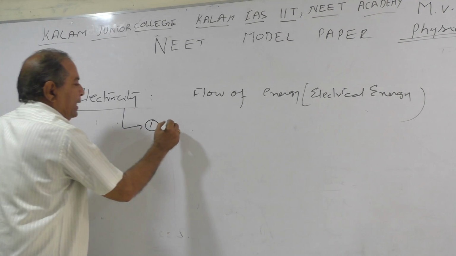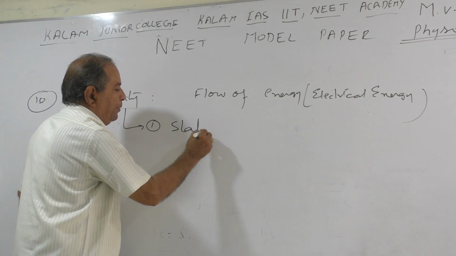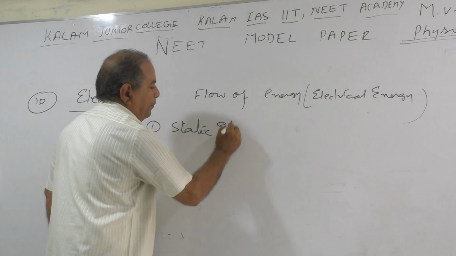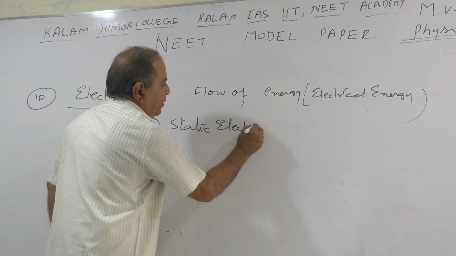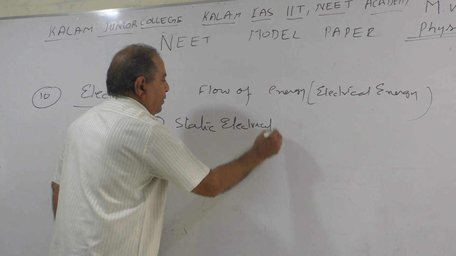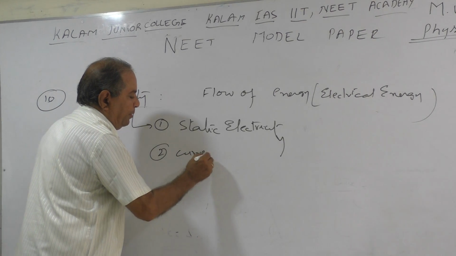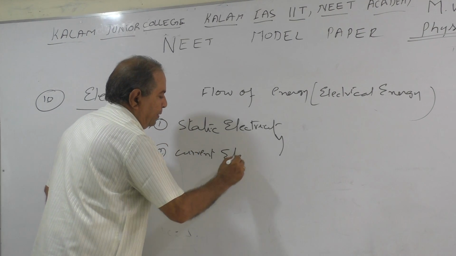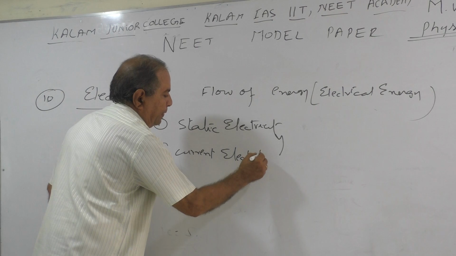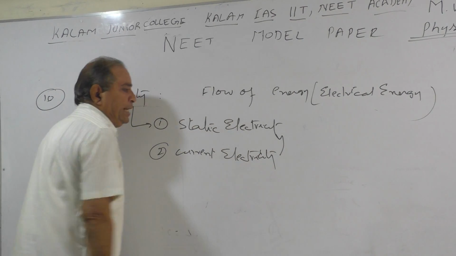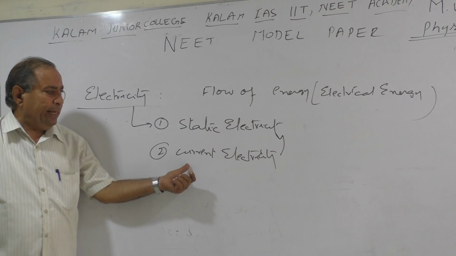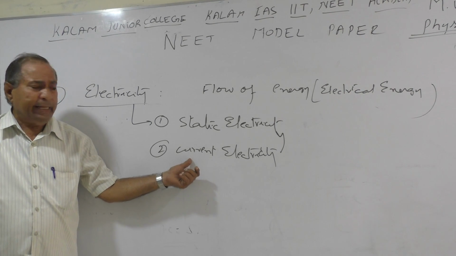Number one is static electricity. Number two, current electricity.